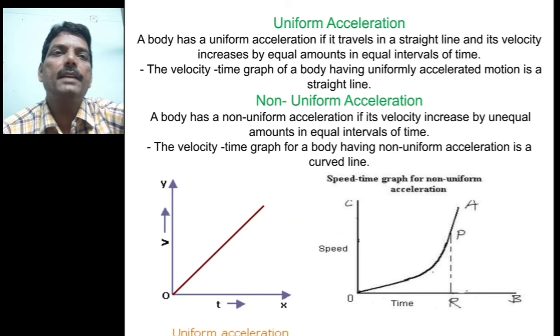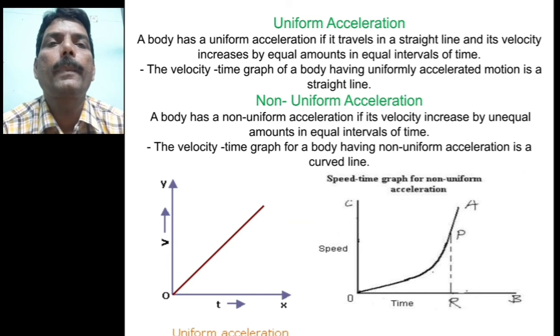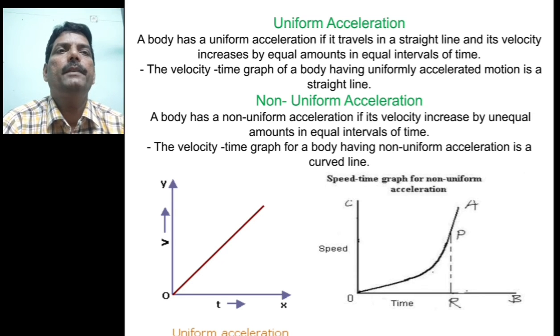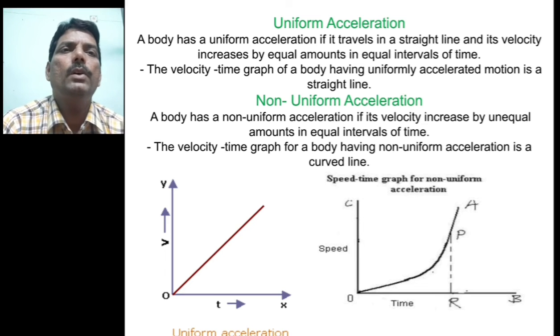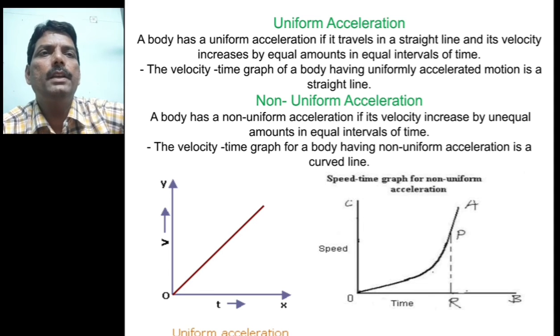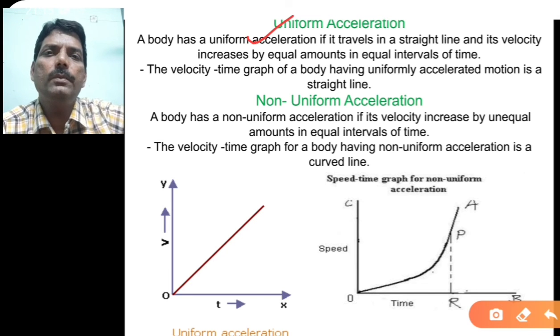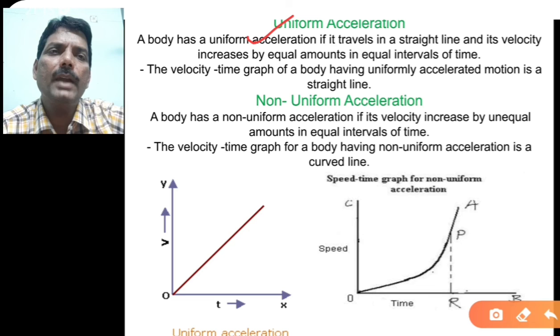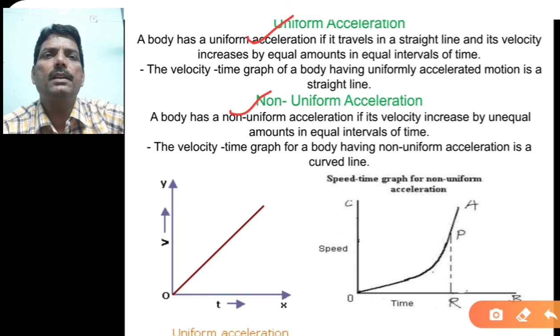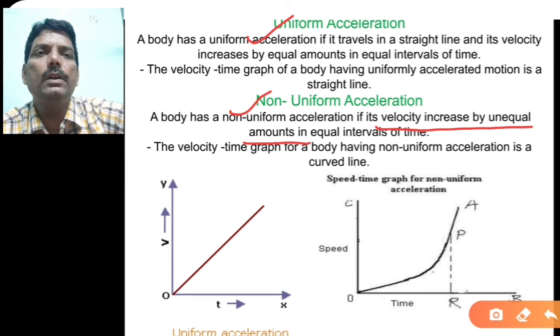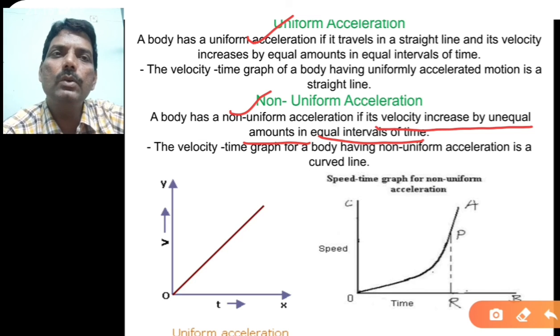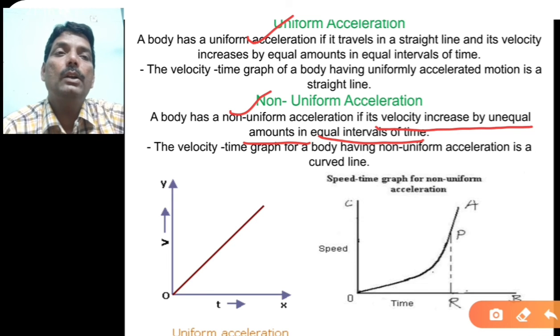Now the uniform acceleration. What is uniform acceleration? A body has a uniform acceleration if it travels in a straight line and its velocity increases by equal amount in equal interval of time. Again the word comes here, that is uniform. So as uniform velocity, similarly you can go for the uniform acceleration. For non-uniform acceleration, a body has a non-uniform acceleration if its velocity increases by unequal amount in equal interval of time. Once you understood about the uniform velocity and non-uniform velocity, on the same track you can also explain about the uniform acceleration and non-uniform acceleration.